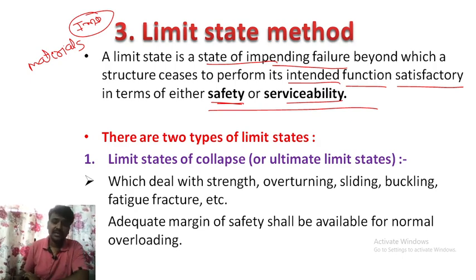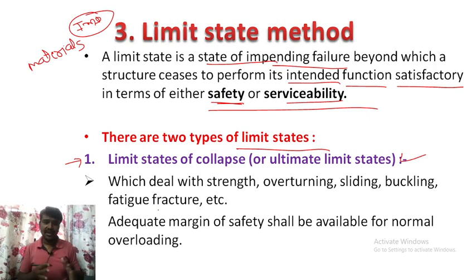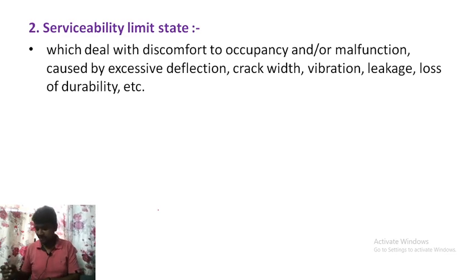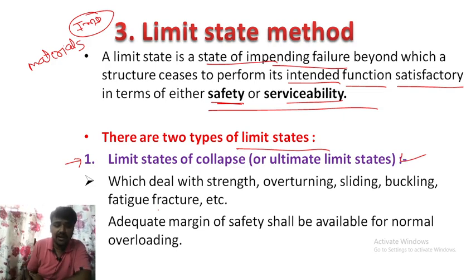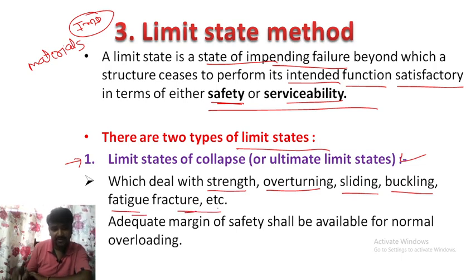In limit state there are two different types of limit state. First one, limit state of collapse, another name is ultimate limit state. So what is this limit state of collapse or ultimate limit state? They have divided it in two parts, that is limit state of collapse and limit state of serviceability. So you know what serviceability is, but in this limit state of collapse, they will deal with the strength, overturning, sliding, buckling, fatigue fractures.